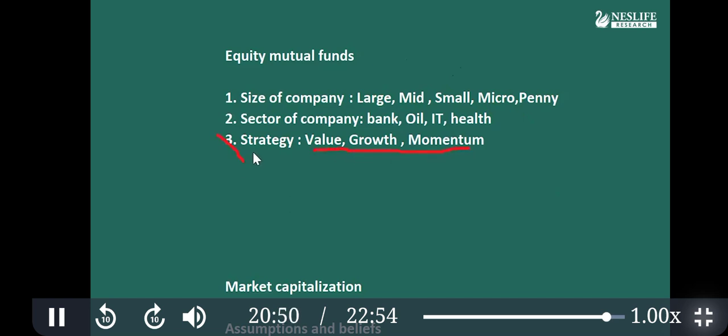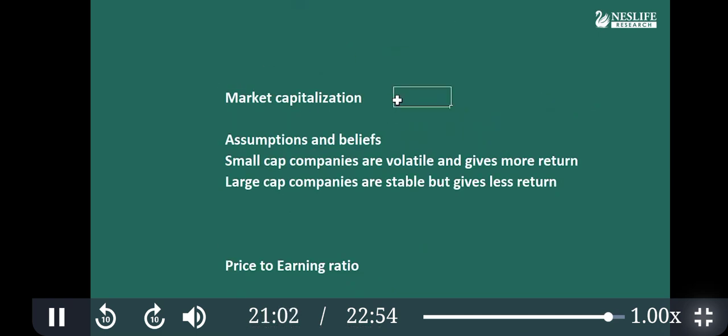This is not for the passive investor or the beginners. This is also not for you. What is for you is to learn about the market capitalization based funds and start investing. What is market capitalization? It is the share price multiplied by the total number of shares.